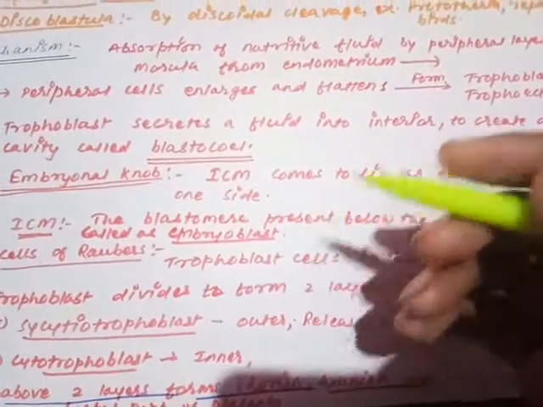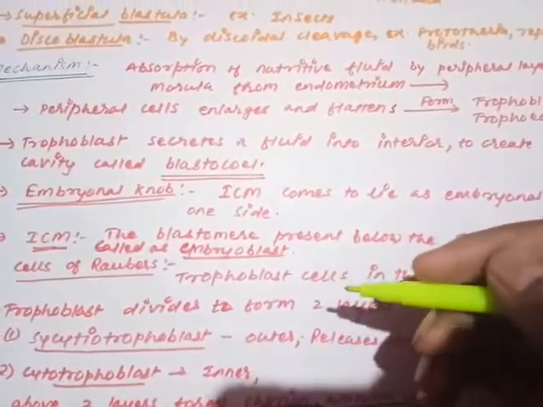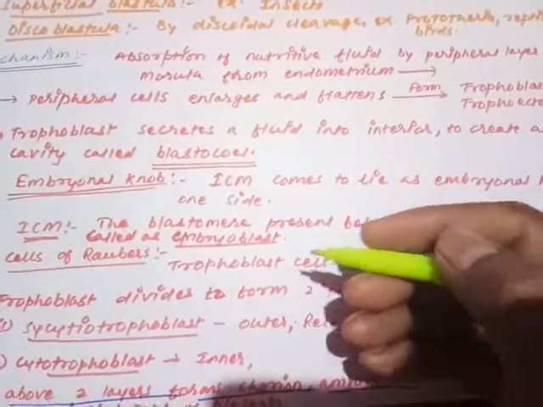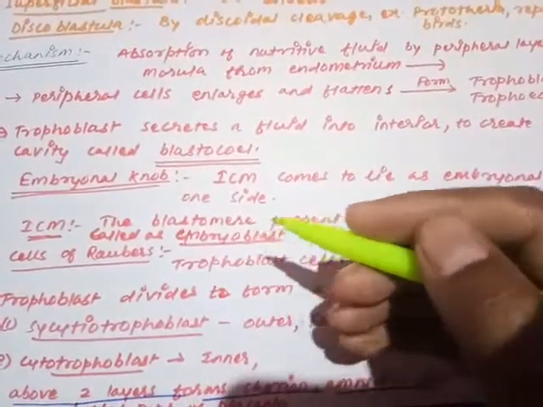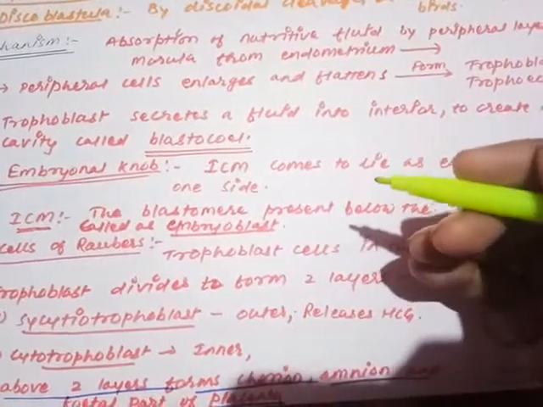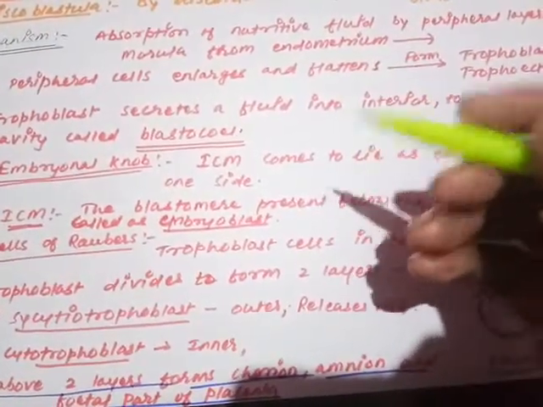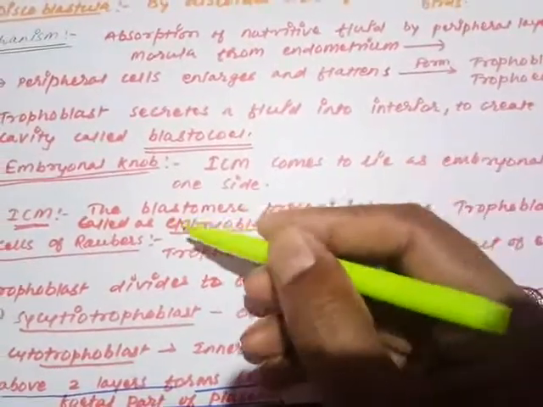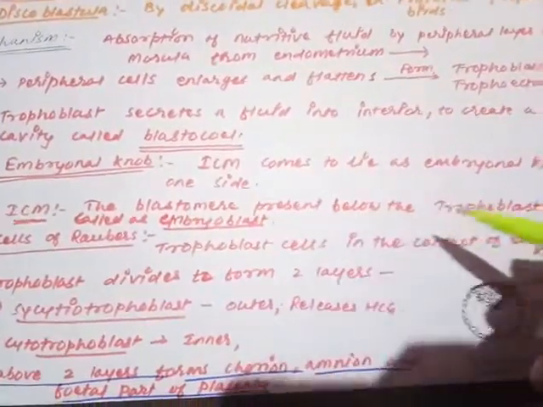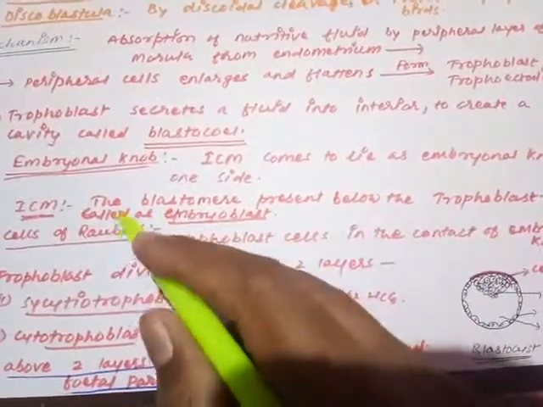Trophoblast is providing trophic nutrition, and embryoblast, the blastomeres which produce the embryo. So these embryoblasts are lying just below the trophoderm or trophoectoderm or trophoblast. That is why they are called ICM, inner cell mass. The blastomeres present below the trophoblast are called inner cell mass.